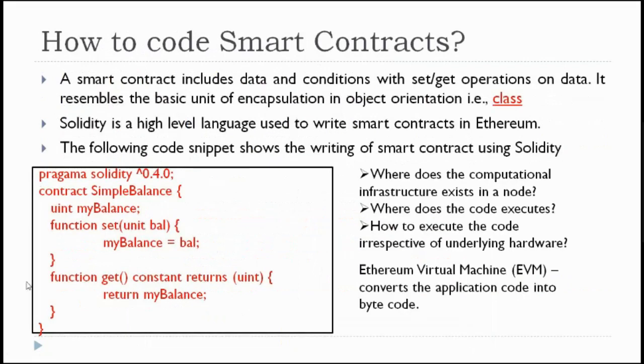So this is the main structure of Solidity code to write smart contracts, and these smart contracts will be executed by the Ethereum virtual machine. And you are supposed to mention which compiler you are going to use for running this Solidity code, so that the EVM will use that compiler version for executing this code.